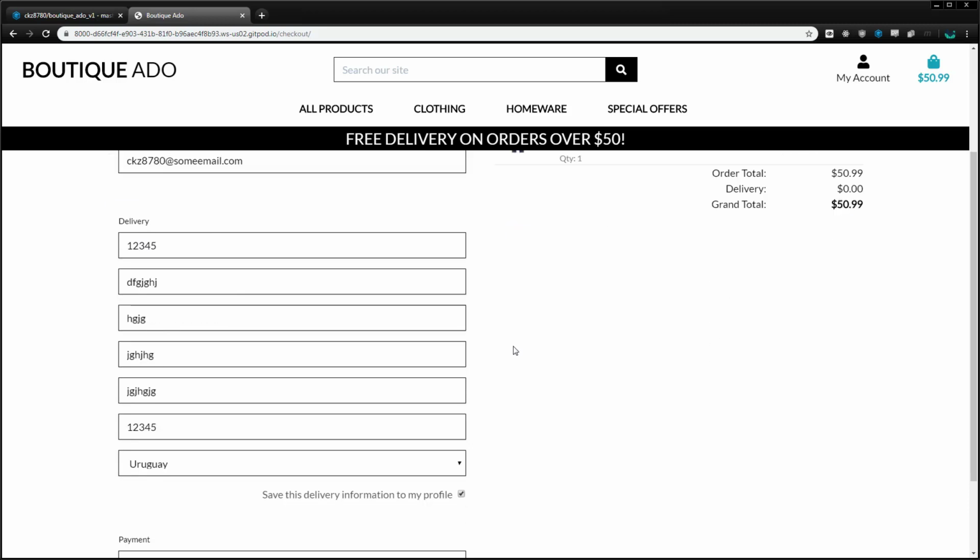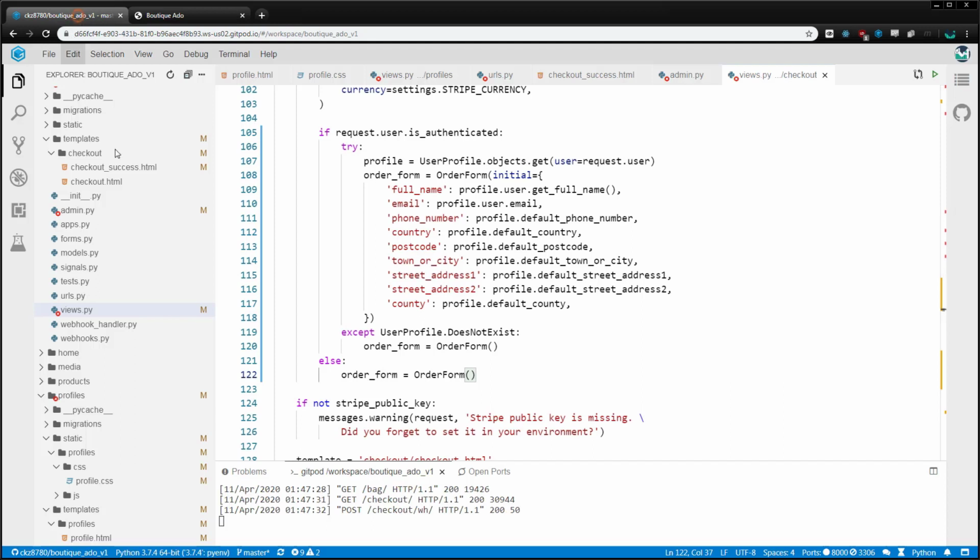It really would be ideal to add fields to update those on the profile also, but in the interest of time, we'll skip that part as the process would be pretty much the same as what we've already done. With this done, the profile functionality is mostly complete, so I'll go back and commit my changes.